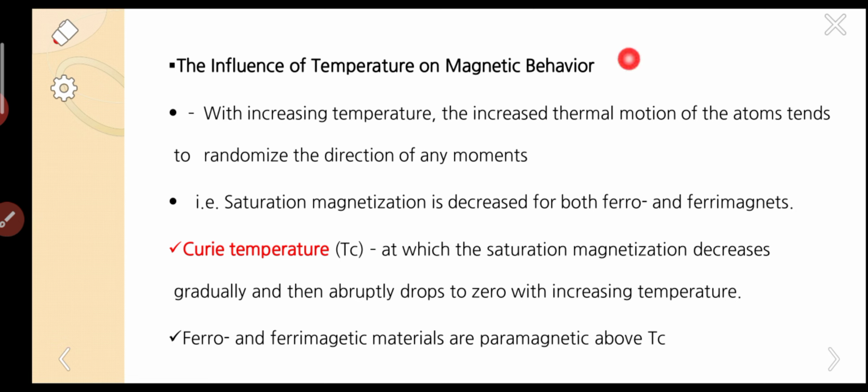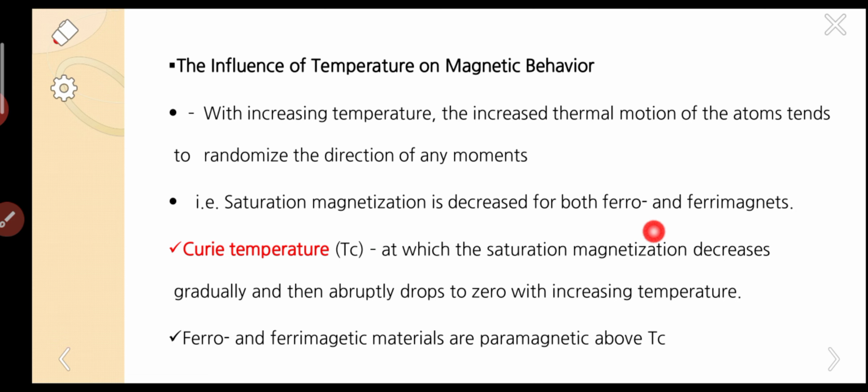So, the influence of temperature on magnetic behavior. Generally, for all types of ferromagnetic materials, I wish to explain the effect of temperature on magnetic behavior. As the temperature increases, the thermal motion of atoms increases and automatically randomizes all the moments, that is, saturation magnetization decreases for both ferro and ferri.